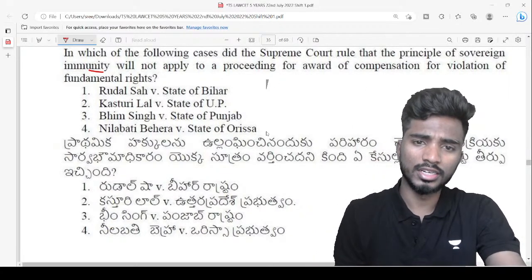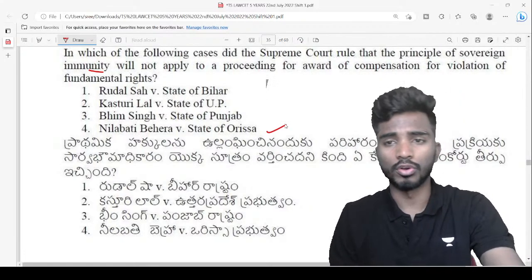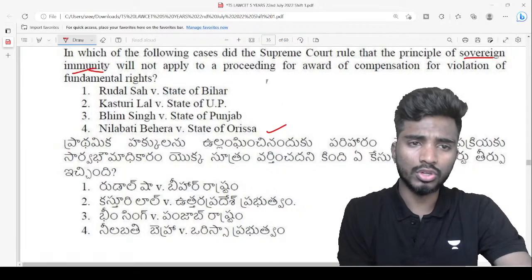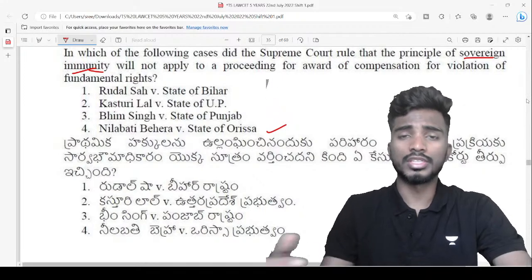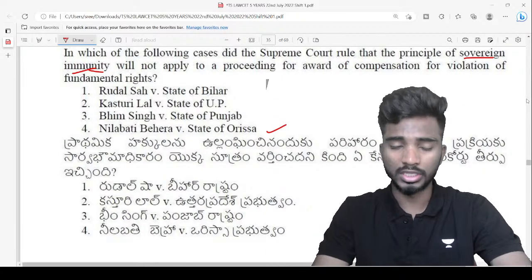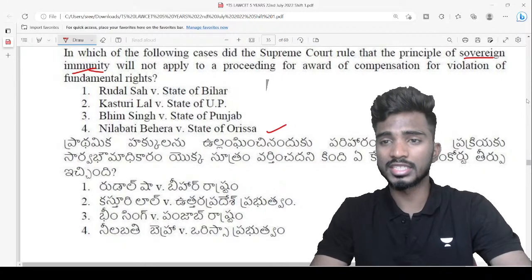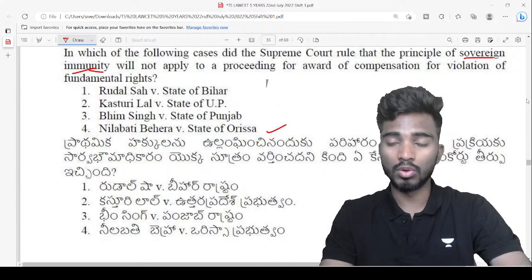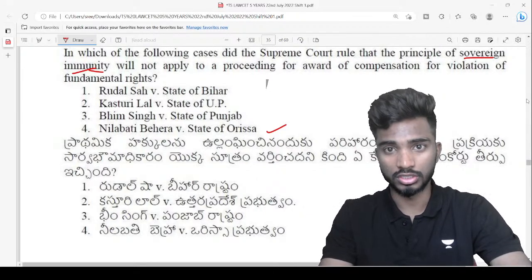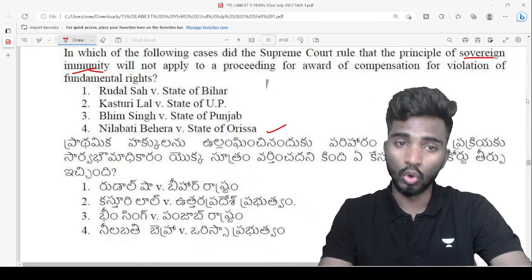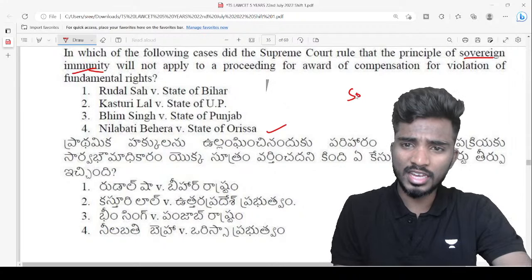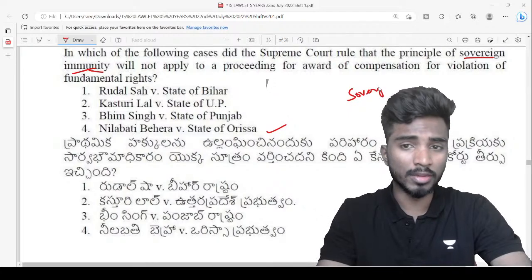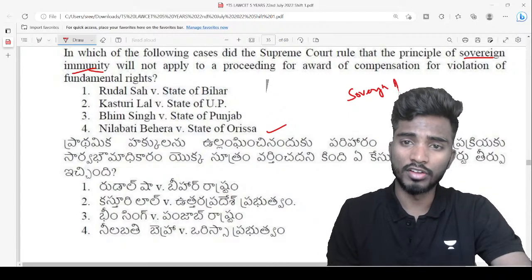Right. So the answer is Nilabati Behra versus State of Orissa. See, now what exactly is the concept of sovereign immunity? When I was talking in law of torts, we talked about whether the state, that means union government and state governments, can be summoned or whether a case can be filed against them in a court of law. I talked about sovereign functions and non-sovereign functions. While exercising sovereign functions, will the state be liable for the torts committed by its employees?